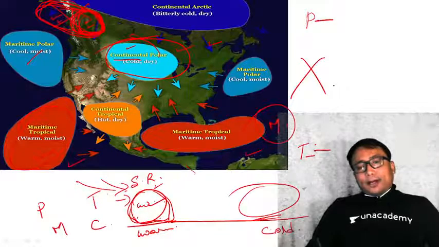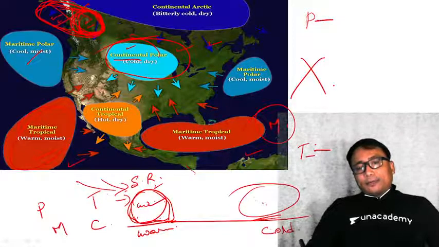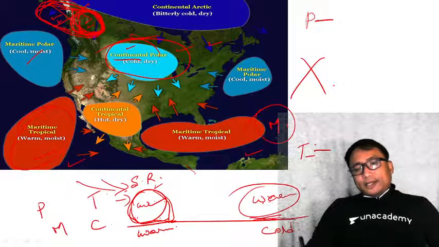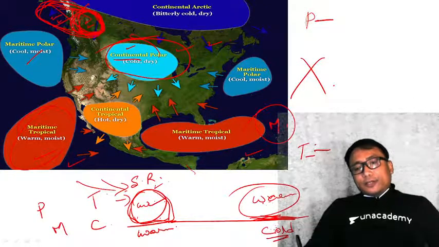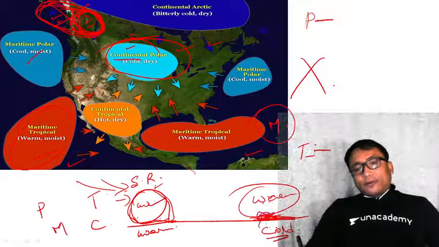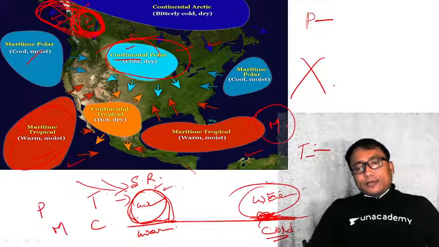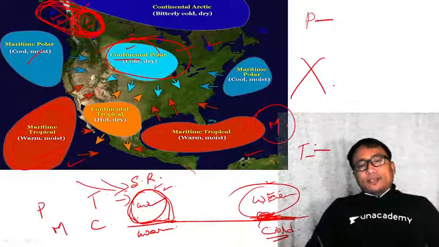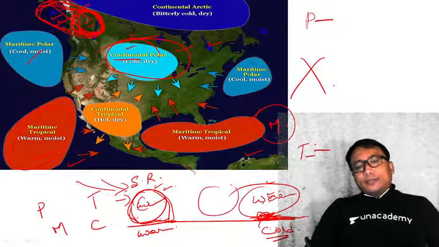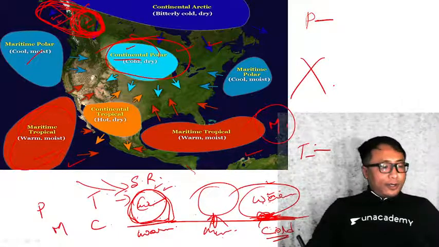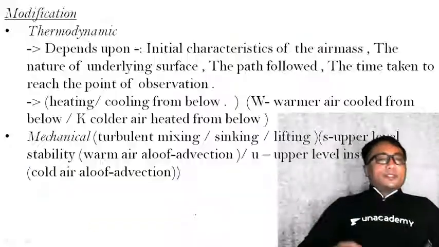This warm air mass, over a very cold surface, will be cooled from below, so the original air mass is getting modified. Similarly, if a cold air mass comes to a new region which is very, very warm, then heating will take place from below. Such kind of modification happens.